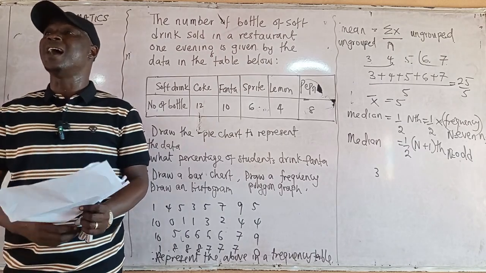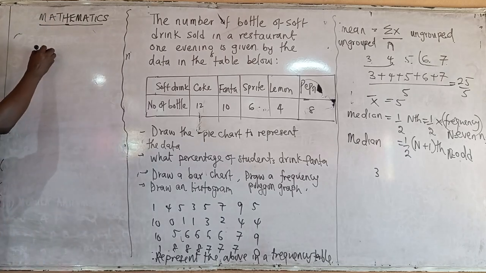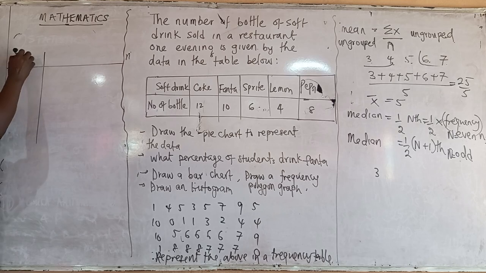When you convert all the parameters to degrees, what you are going to have is a mini table like this. Look at the board, because that table is very important. It also gives you marks. Your soft drink.